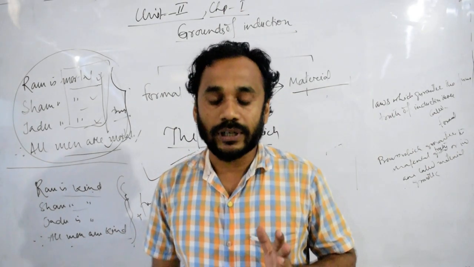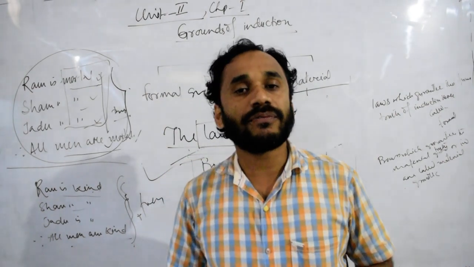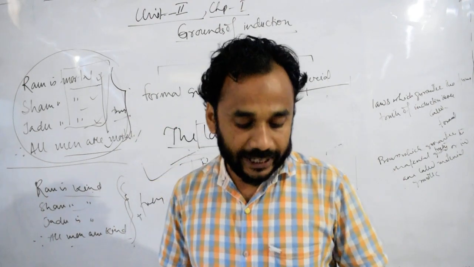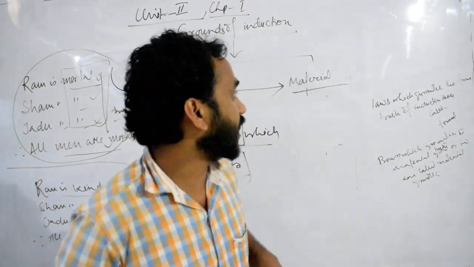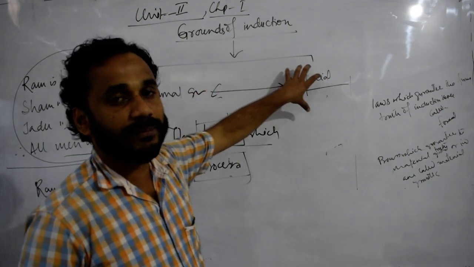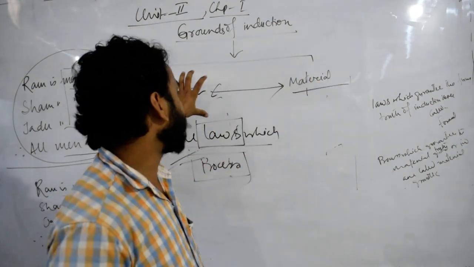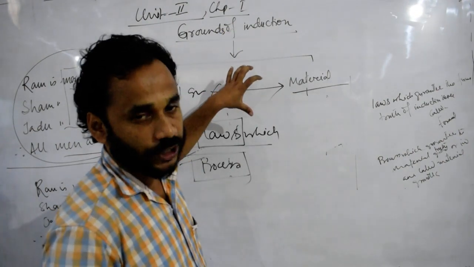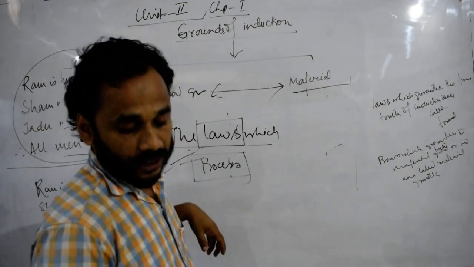Then next, the problem or paradox of induction. So today I have discussed the grounds of induction, formal grounds and material grounds of induction: what are material grounds of induction, what are formal grounds of induction, and what are grounds of induction, with the help of examples.